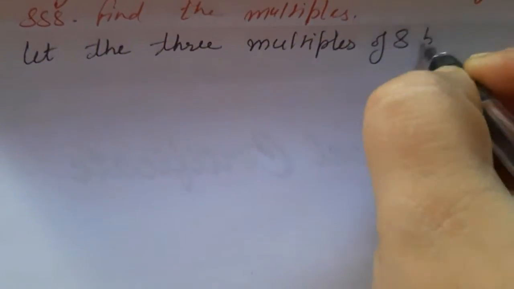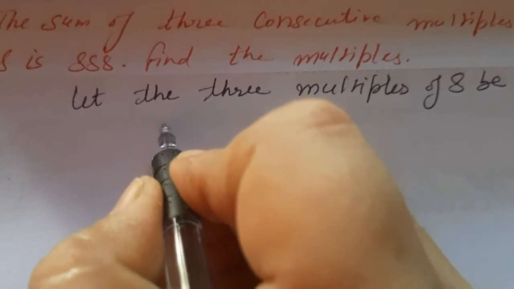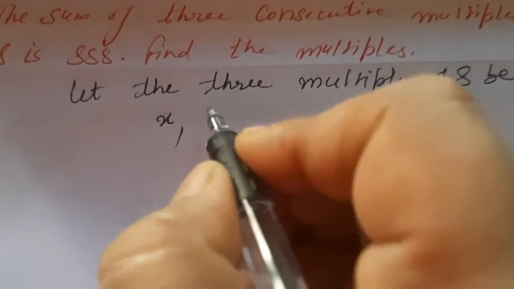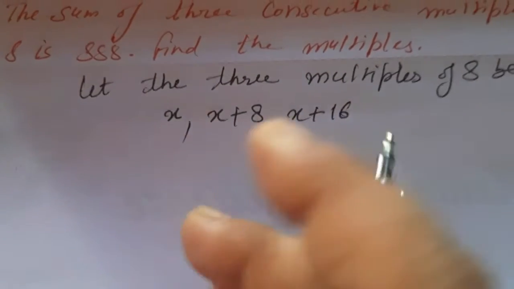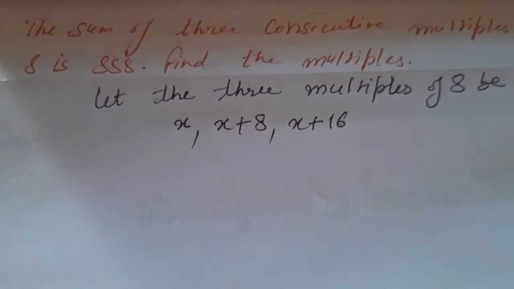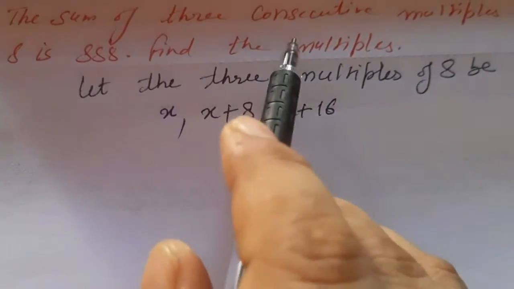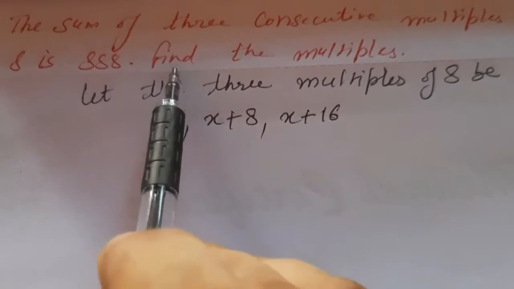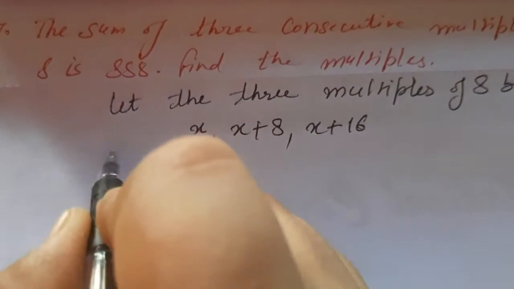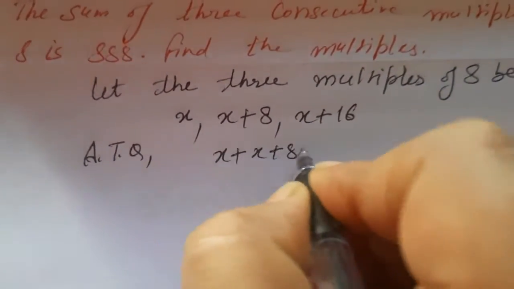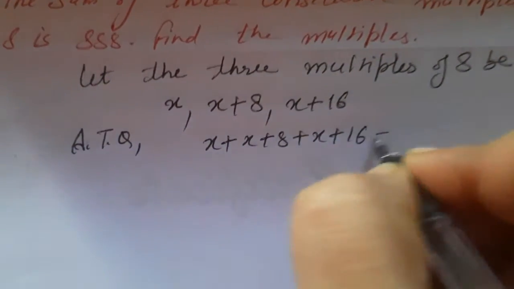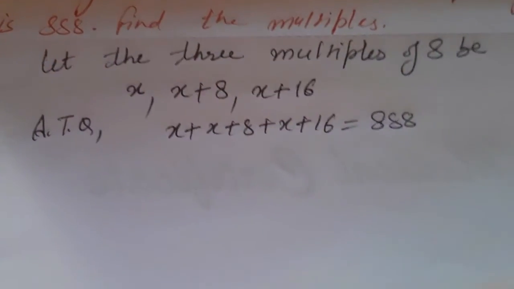Let us suppose that first will be x, next will be x plus 8 and next will be x plus 16. So let the multiples of 8 be this. Now they are saying the sum of 3 consecutive multiples of 8 is 888. So according to the question, x plus x plus 8 plus x plus 16 comes out to be 888.